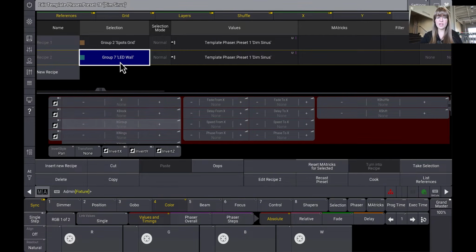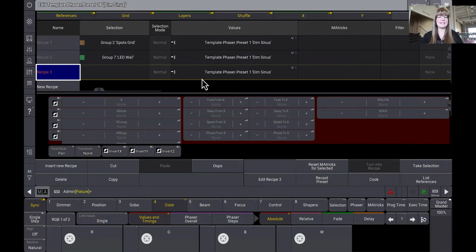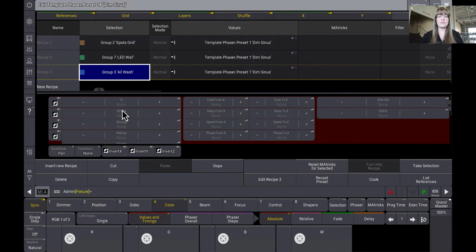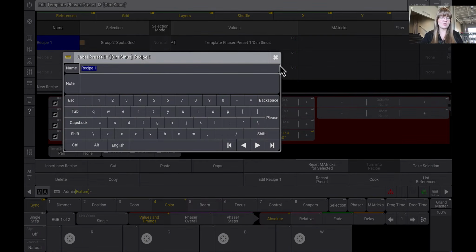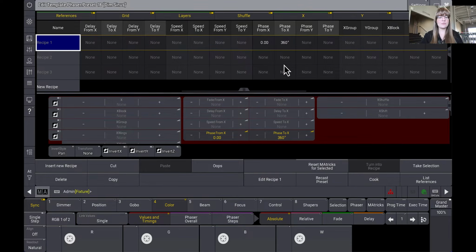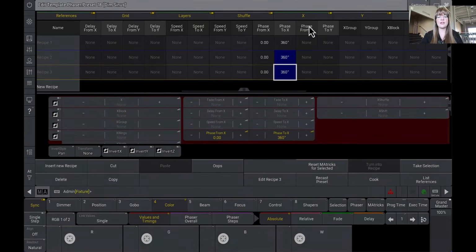You'll notice that as soon as I make these lines, it says, oh, hey, do you want the value that's in the line above it? Like, yeah, it's probably what I'm doing. So it assumes that for you, and that's also really beautiful. I can right click here, let me add in my wash lights. So now I have all three of these groups with the selection order I want it to run over those groups in each line of the recipe. I can go ahead and label them if I so desire. And if you look over here, it did not pull this information down. I do still need to go and say, hey, 360.